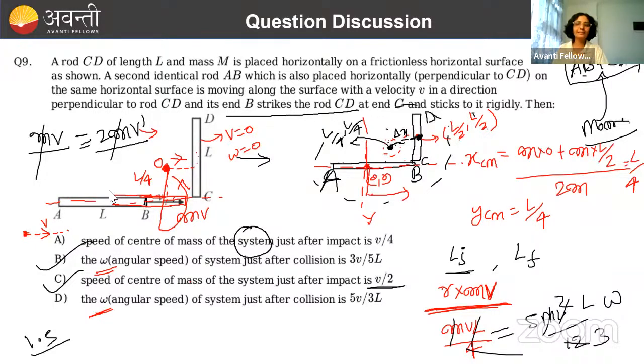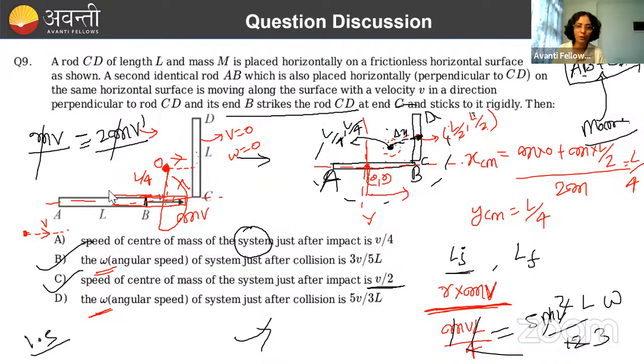So why did I discuss this question? Because there was one more question, the match the column one. I didn't include both questions. But if you are able to understand the concept behind this question, in the match the column question you needed to calculate the angular momentum around different points.